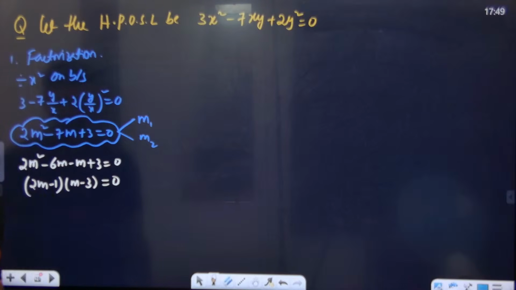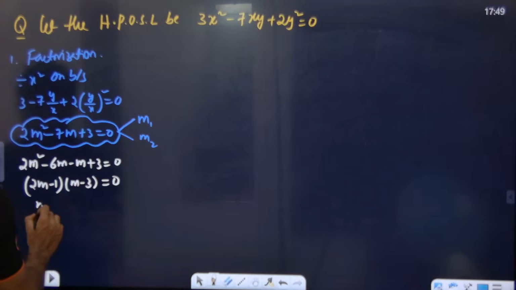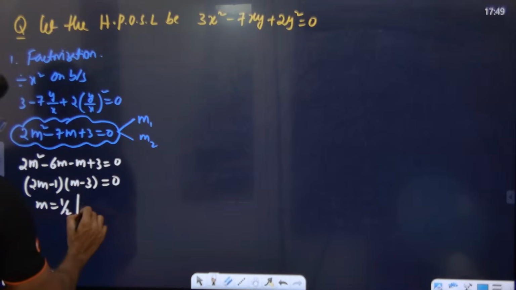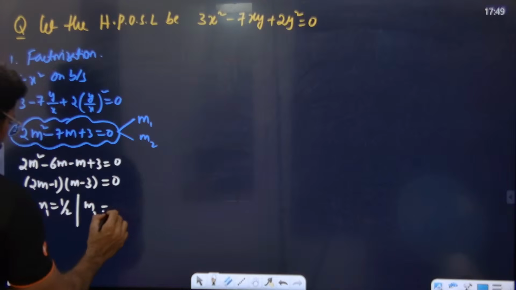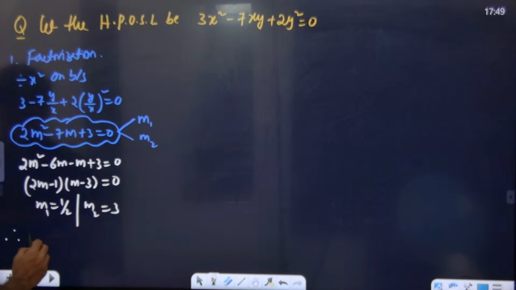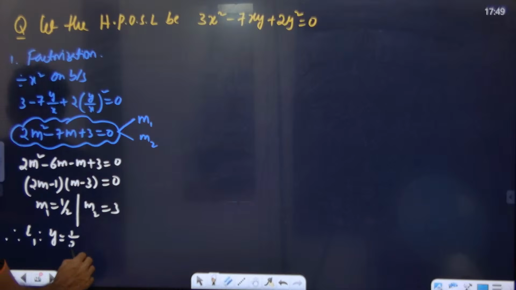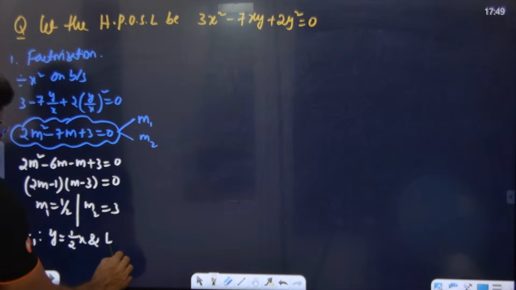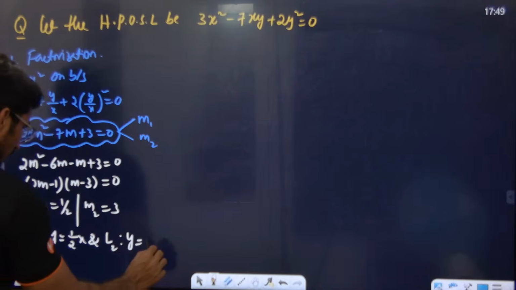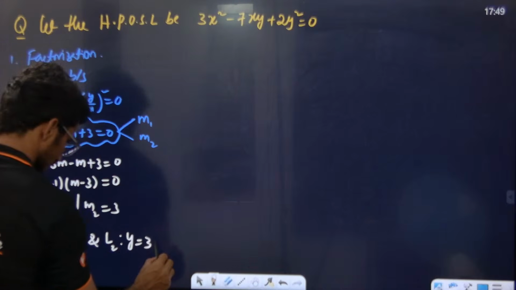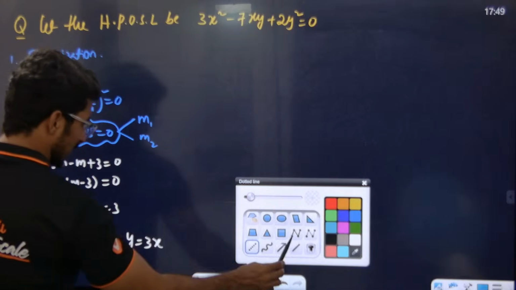So m is equal to 1 by 2, one slope. Another slope, m2, is 3. Therefore line equations: L1 is y is equal to m1x and L2 is y is equal to m2x. These are the line equations.